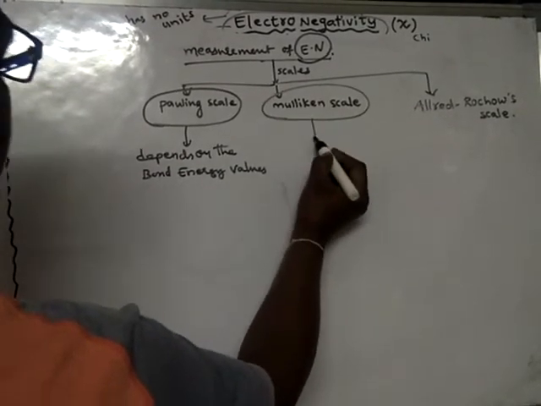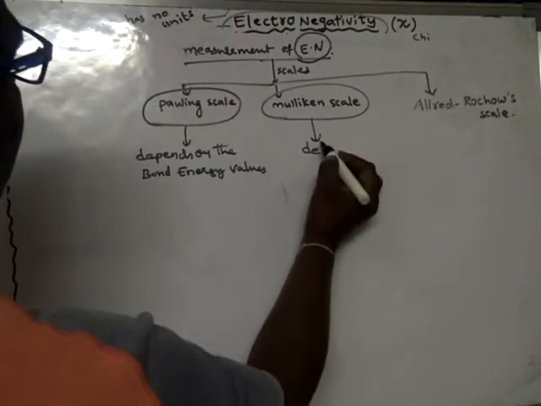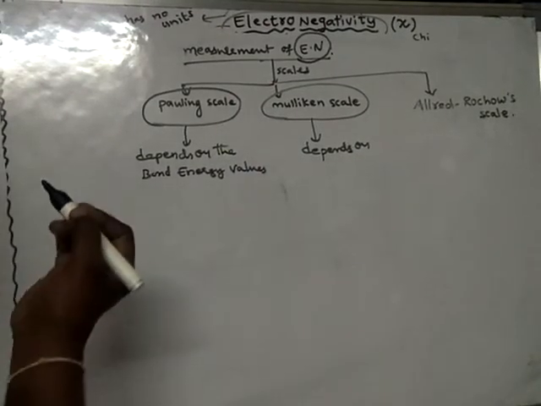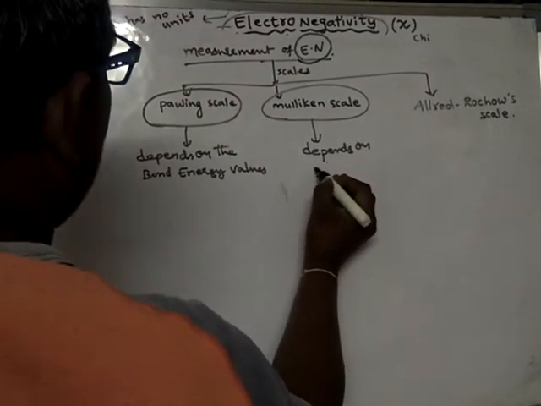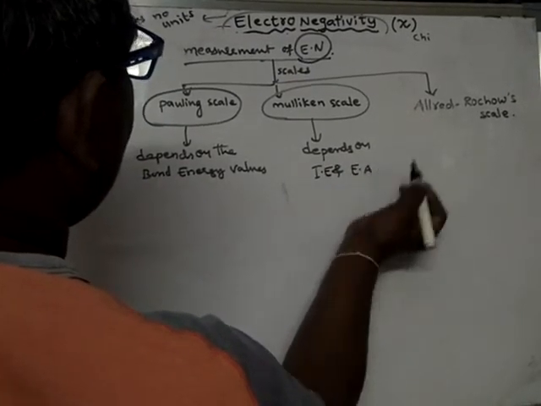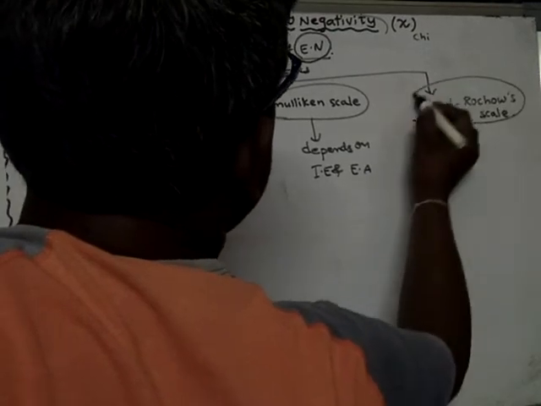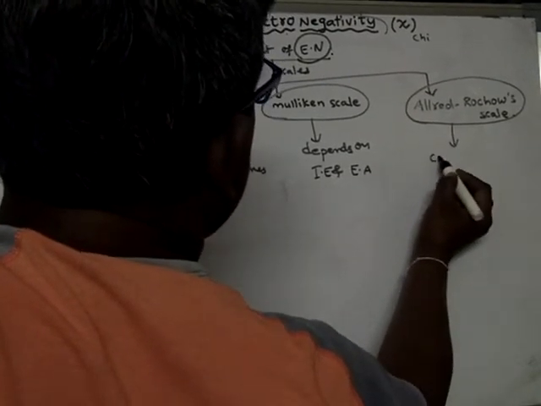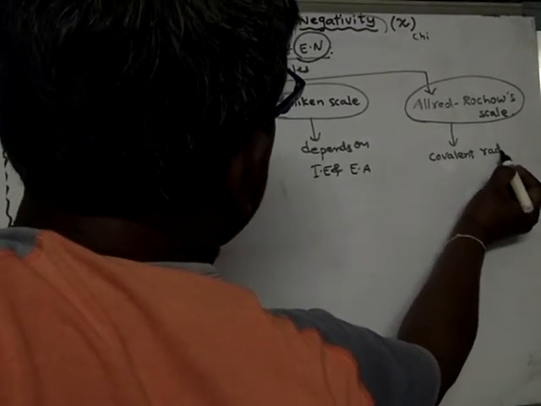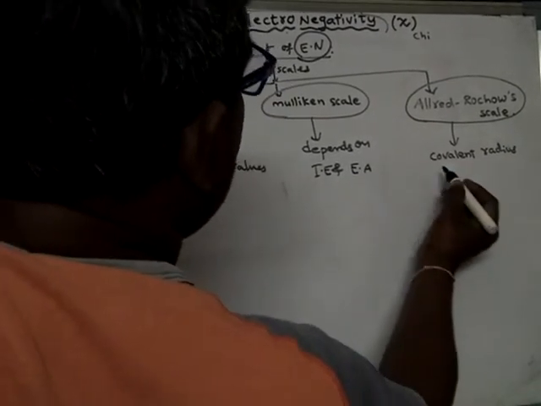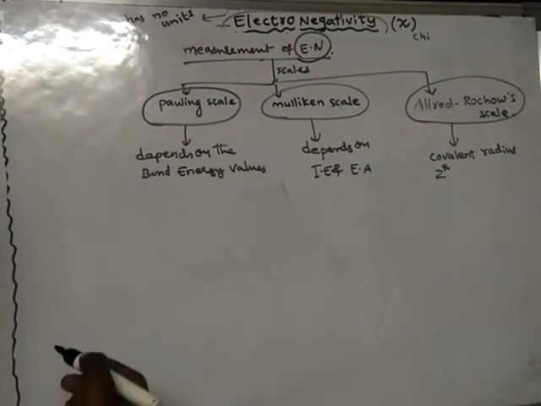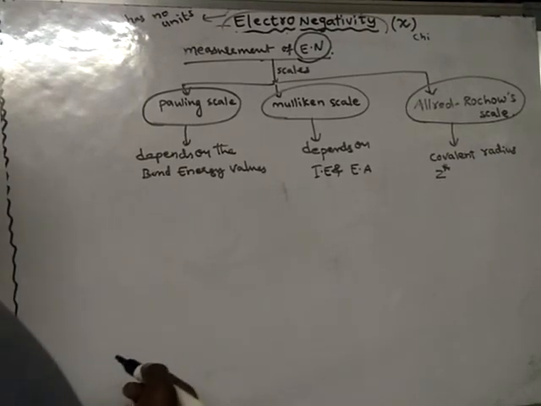On the Mulliken scale, electronegativity depends on ionization energy and electron affinity. The Allred-Rochow scale depends upon covalent radius and effective nuclear charge.